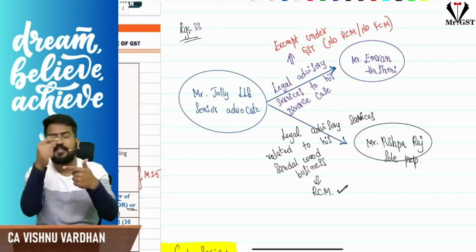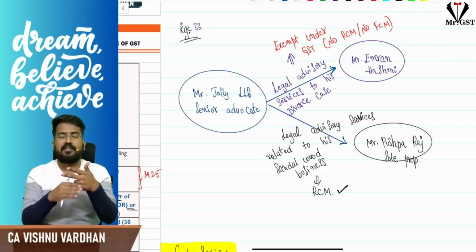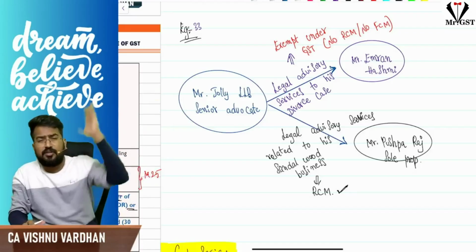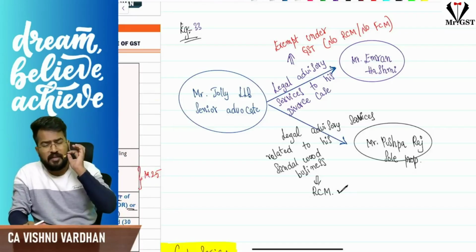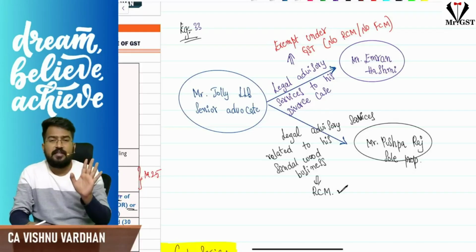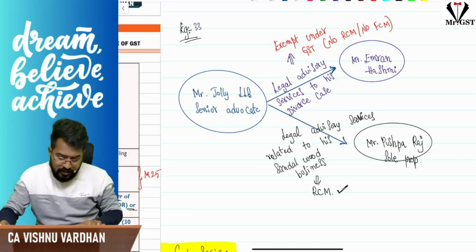For such business entities, if you provide legal services also exempt under GST, any other business entity, that means all other big business entities who are liable for registration as per section 22, crossing the threshold limits, all that stuff. So for them, if you provide, it is taxable under GST and taxable under reverse charge. That means those business entities only liable to pay GST. This is with respect to legal services.